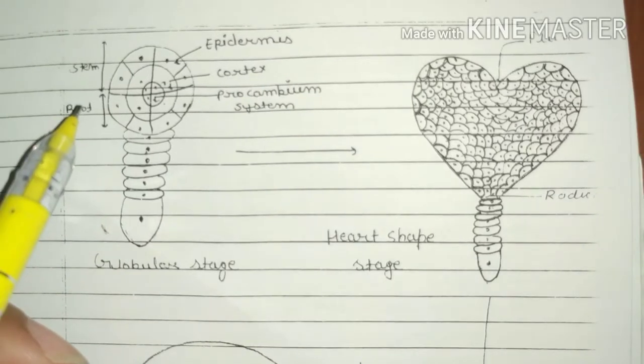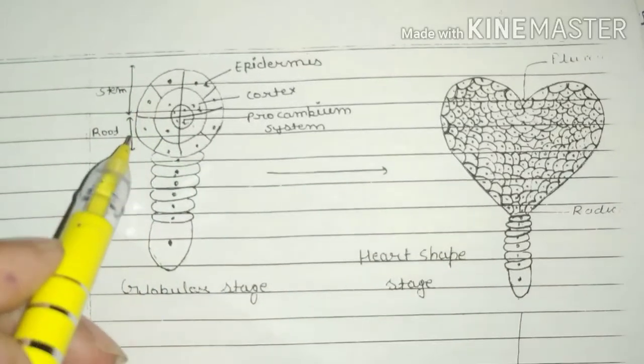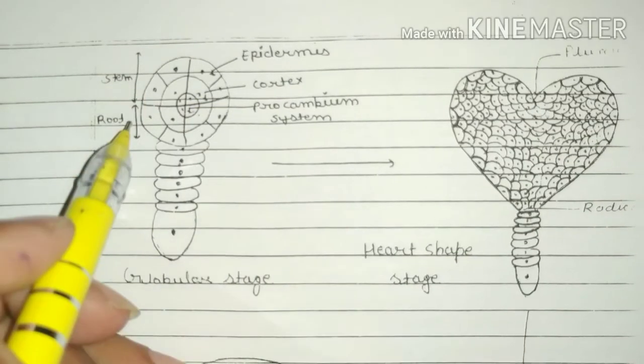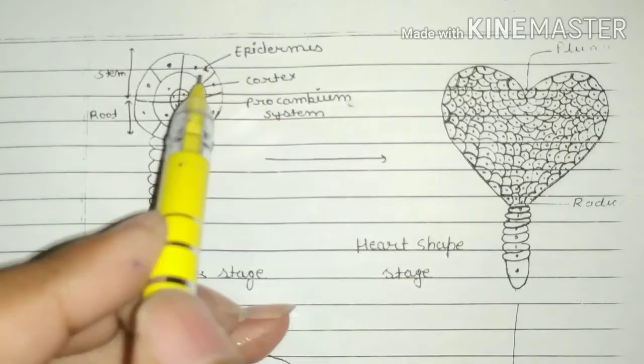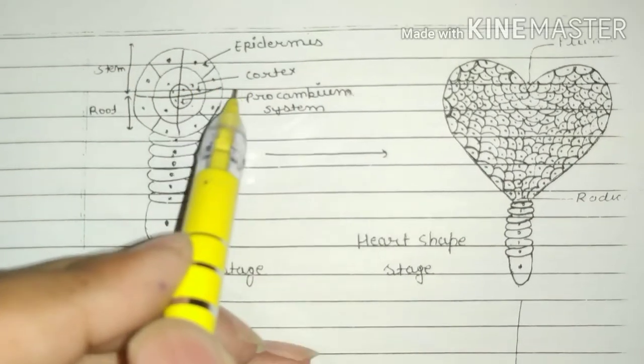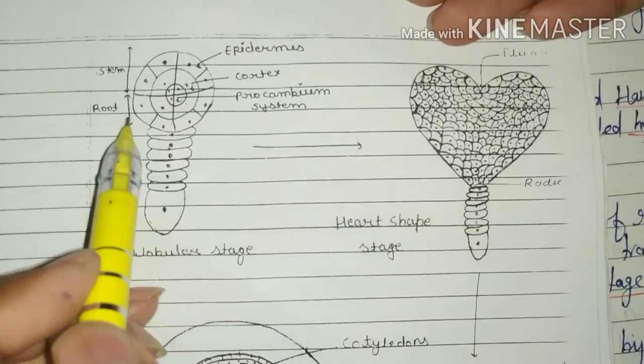After several divisions, the embryo becomes cordate. The cordate embryo differentiates into two lobes, which later develop into cotyledons. After the octant stage, the form of the embryo is globular. In this, the outer tier is known as the epidermis, below the epidermis is the cortex region, and in the center the procambium system is found.